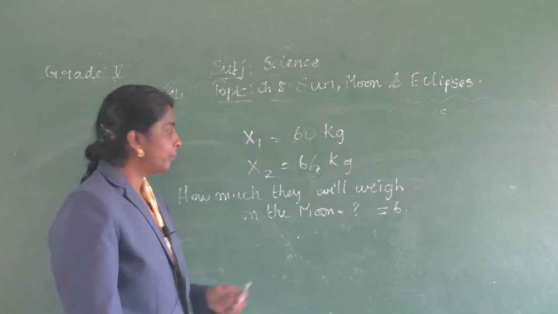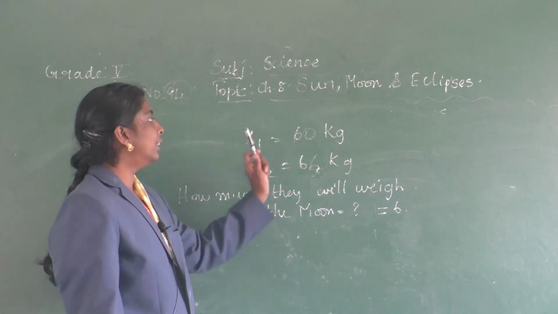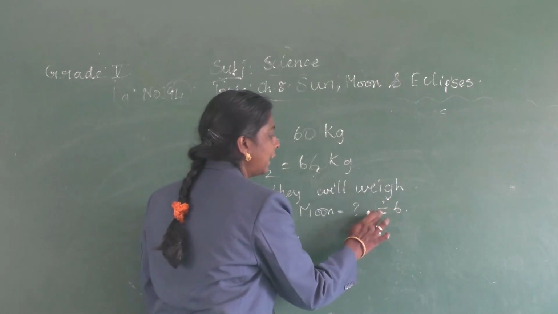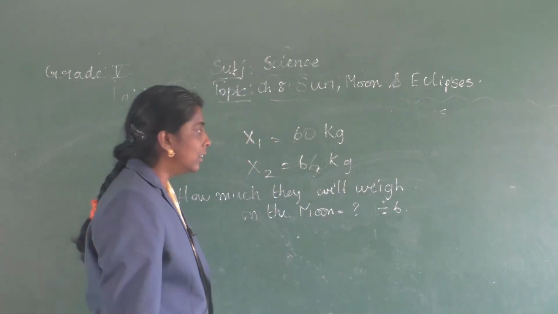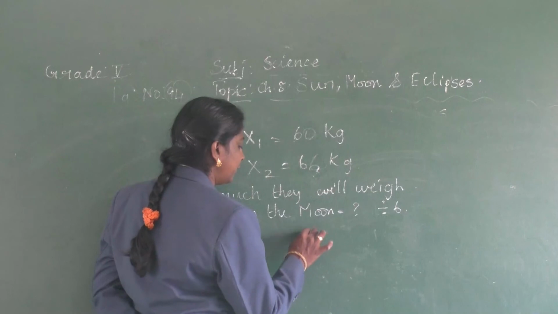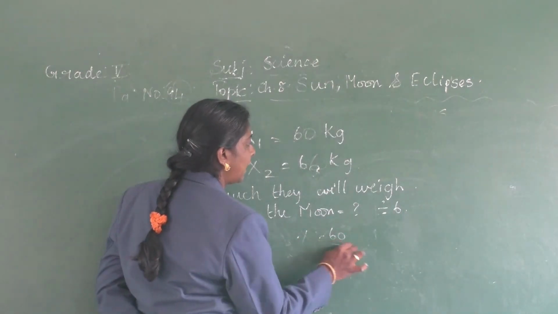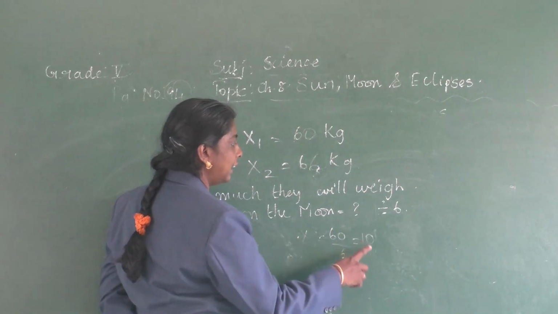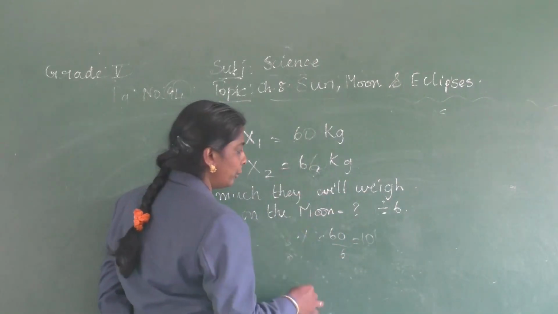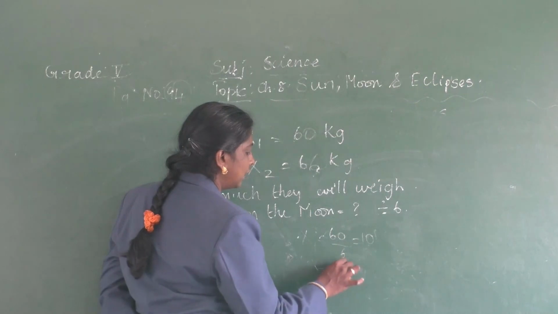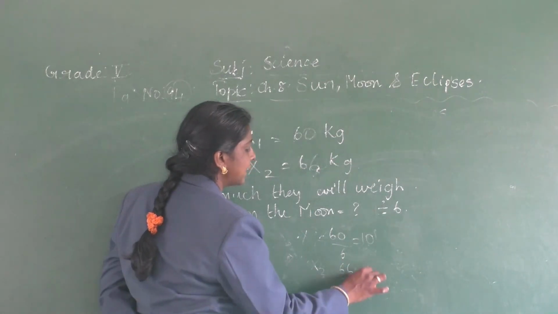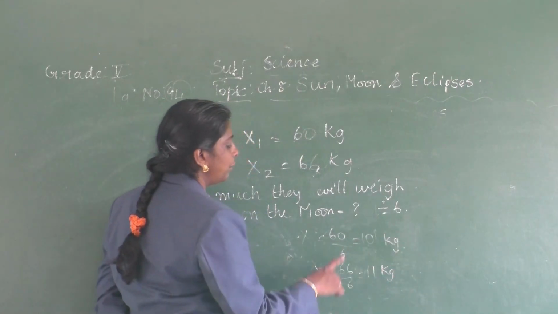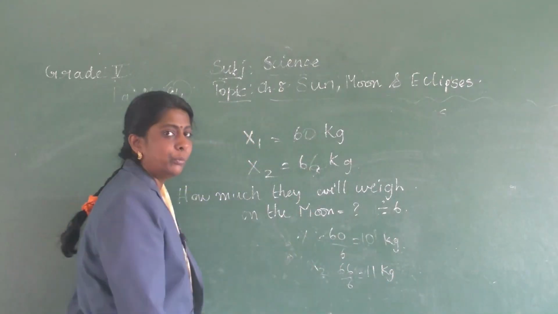So here you have to divide it by 6. You have to divide by 6. Clear? So the first person x1, that is 60 divided by 6, that is 10 kg. So x1 will be 10 kg on the moon, and x2, that is 66 divided by 6, that is 11 kg. So x2 will be 11 kg on the moon.